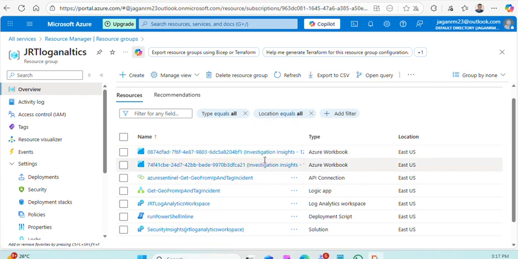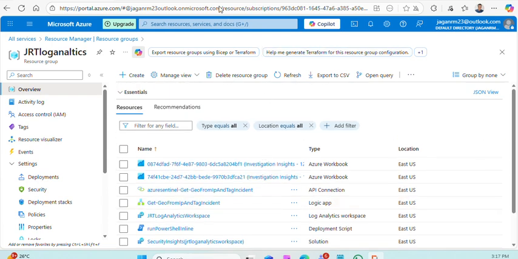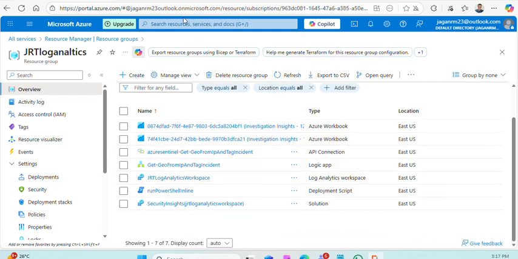In fact, there are two Azure workbooks, and there is an API connection, there is a logic app. This log analytics workspace is something we created for the Sentinel, but apart from this, all other resources are created by the Sentinel Training Lab solution. Now let's go back again and see in the Sentinel what is the data. Review the data that is created by the Training Lab solution.